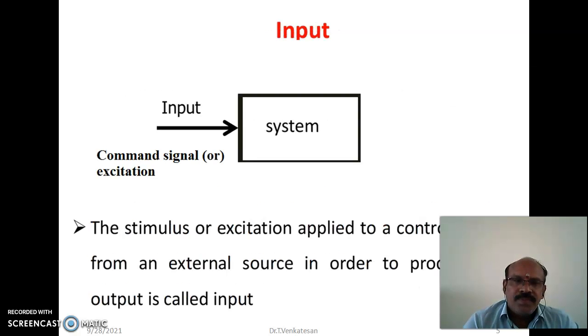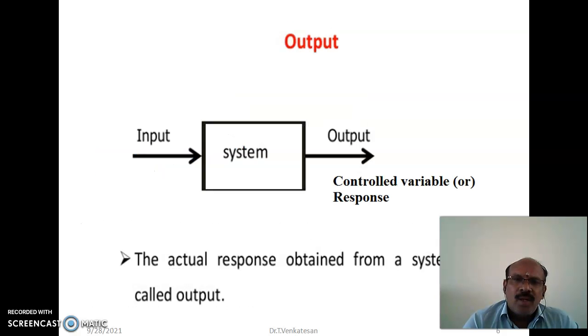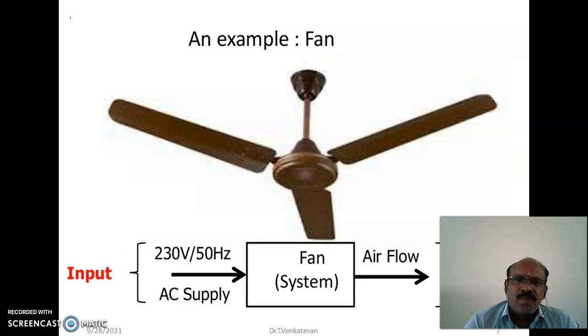Actually the input is generally called the command signal or excitation. The definition for input signal: the stimulus or excitation applied to a control system from an external source in order to produce the output is called the input. Next, the output is generally called the controlled variable or response. The definition for output: the actual response obtained from a system is called the output.